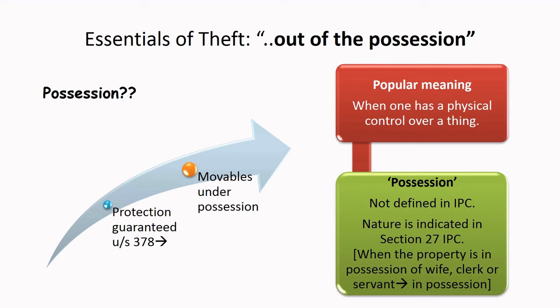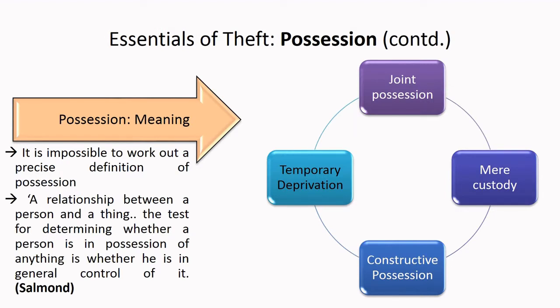What is possession now? It is not defined in the IPC, but the nature is indicated in section 27 of the IPC, which says when a property is in possession of wife, clerk or servant, it is deemed to be in possession of the person himself. Nevertheless, it is impossible to work out a precise definition of possession. The renowned jurist Salmond came up with a test to determine whether a person is in possession of a thing or not. The test is whether he is in the general control of the property. If the answer is yes, then the person is in possession of the property, or else he is not.